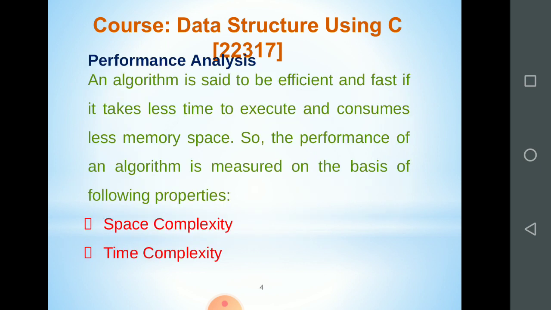An algorithm is said to be efficient and fast if it takes less time to execute and consumes less memory space. So the performance of an algorithm is measured on the basis of the following properties. First one is the space complexity and second is the time complexity.